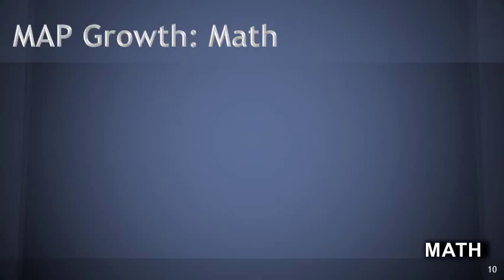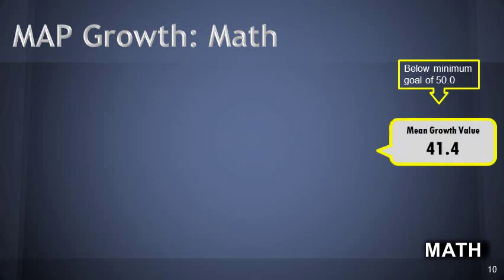Now we're going to look at MAP growth for math. We had the goal be a 50 for this past year, because this is the first year we've tried this growth model. And we set a 50 because this would indicate a student either stayed in a met or above category from fall to spring, or they started in a not met achievement level and grew into a met category by spring. Our mean growth value for this past spring in 2015 was 41.4, which is obviously below the 50 goal.